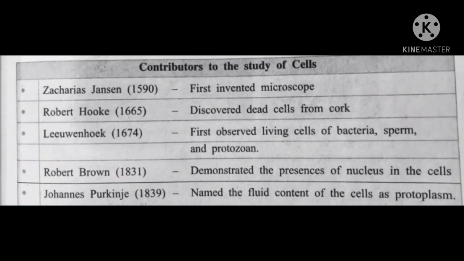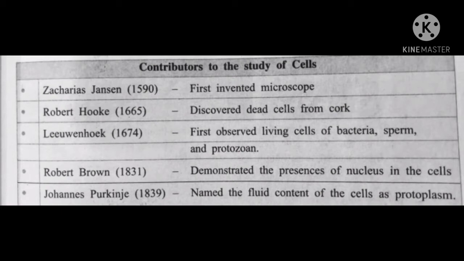Now see the contributors to the study of cells one by one. Zacharias Janssen in 1590 first invented the microscope. Secondly, Robert Hooke, in 1665, discovered the dead cells from the cork.